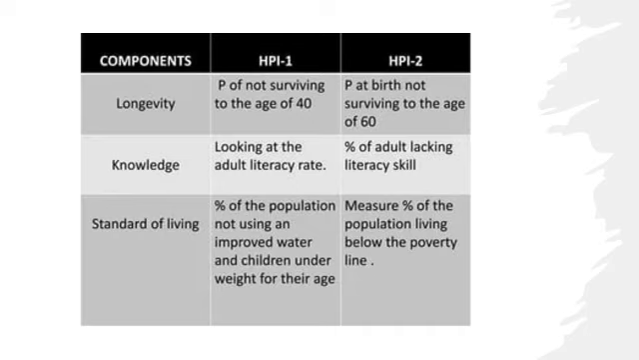So it consists of the following three. Number one, percentage of people expected to die before they're 40. 2, adult literacy rate. And 3, percentage of people without access to basic needs. Now, the Human Poverty Index is calculated by combining these three components into a single index, which is ranked on a scale of 0 to 100. 100 means extreme poverty, and 0 means no poverty at all.